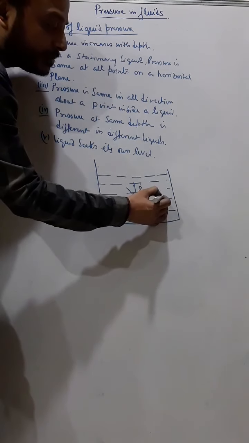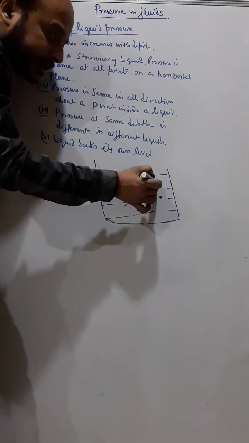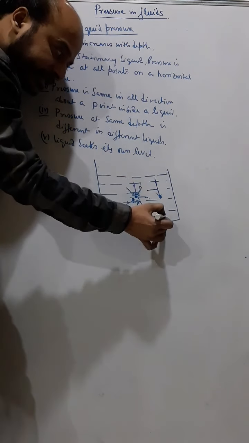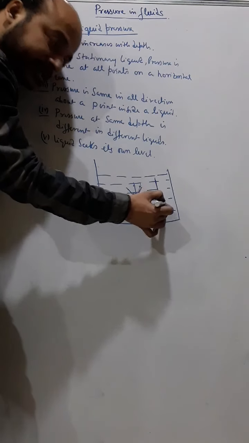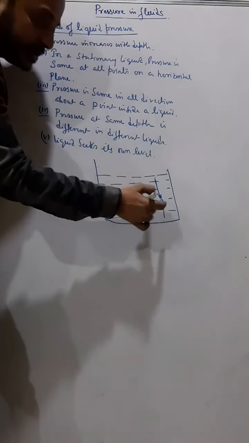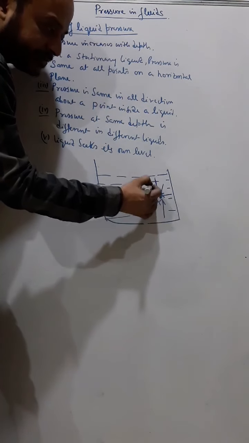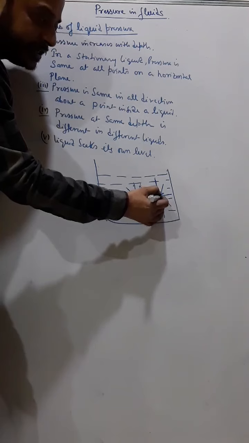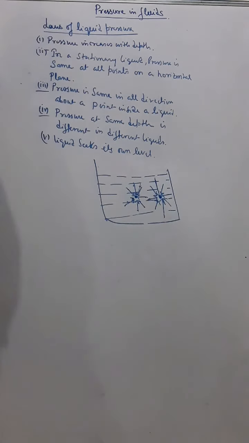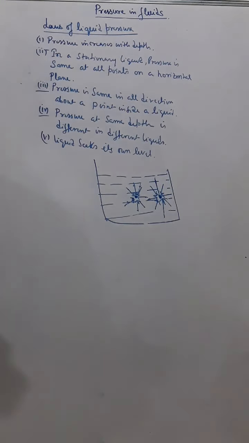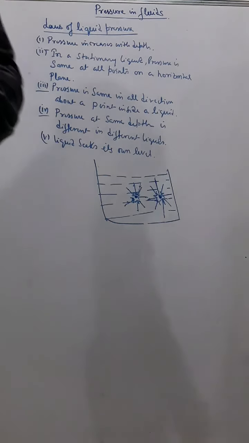If I talk about a particular point, if a pressure is acting in this direction, another pressure is also acting in the opposite direction, and same pressure. From here and from here, same pressure. From here and from here, same pressure, and here and here. So at this point, the pressure is acting same in all directions. So that is what they are telling, pressure is same in all direction about a point inside a liquid.